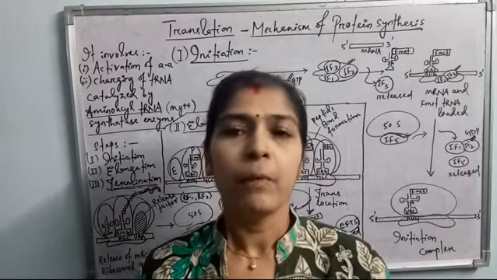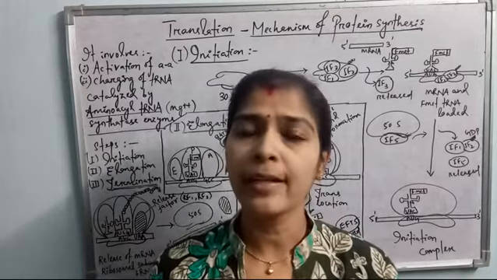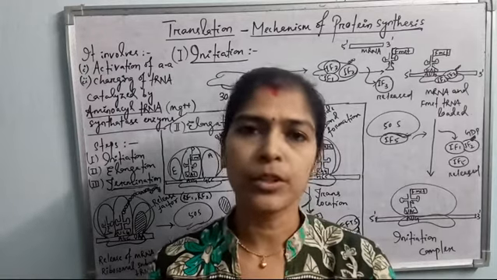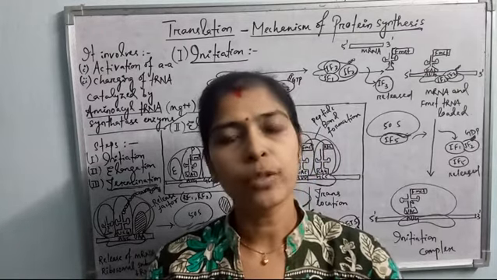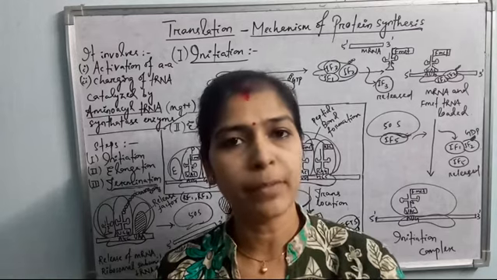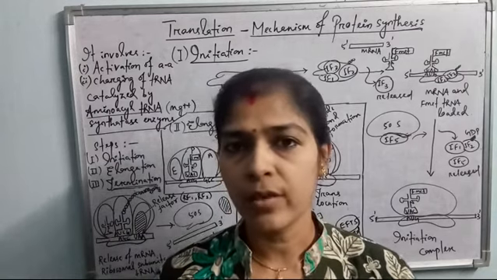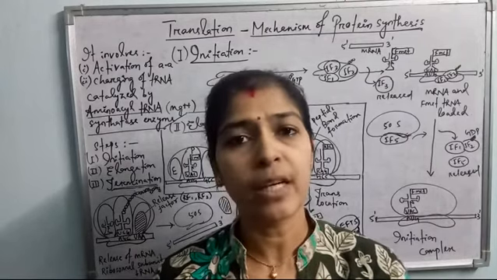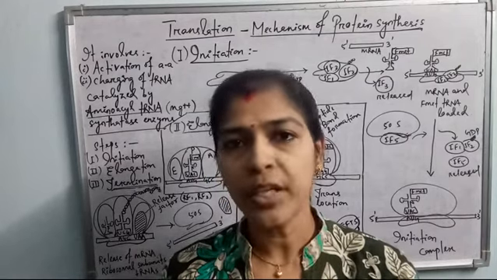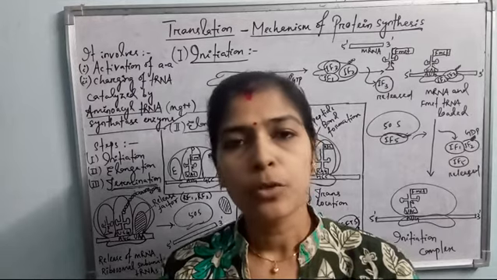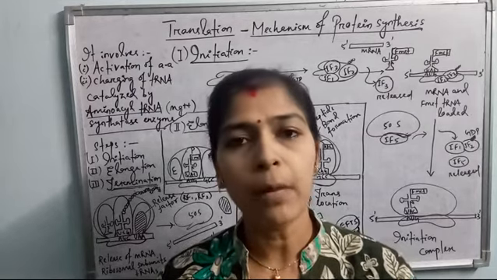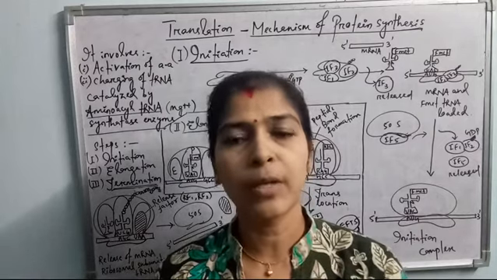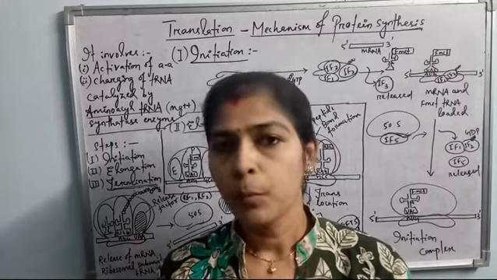Let's have a look. Before going to that, I'll tell you that the amino acids are not linked to the tRNA as usual. As I have told you in the previous classes, tRNAs are the adapter molecules. They recognize the codon sequences of mRNA, and each codon codes for a particular amino acid. As there are 20 amino acids forming the protein, 20 different types of tRNA molecules must be there, and these tRNA molecules, according to the codon sequences, bring one amino acid to the protein synthetic site.